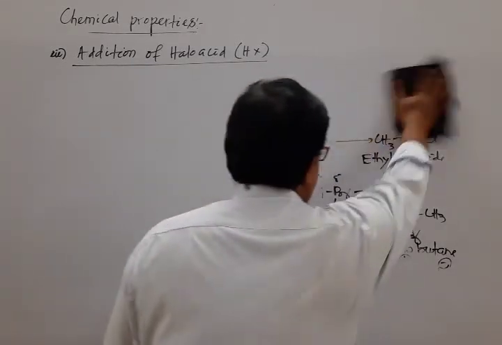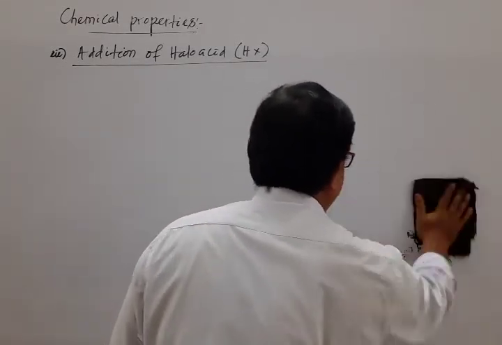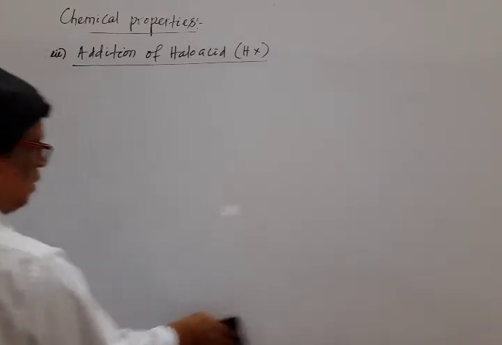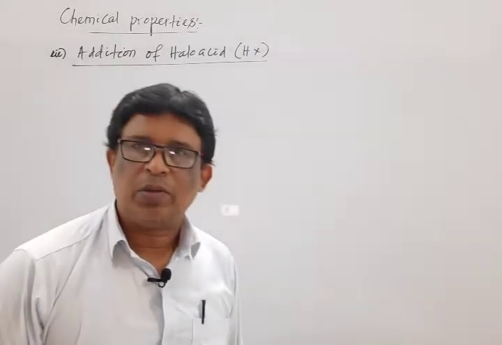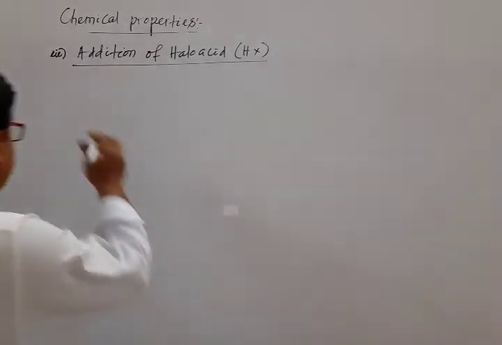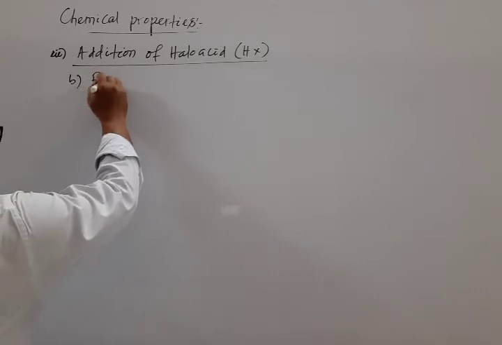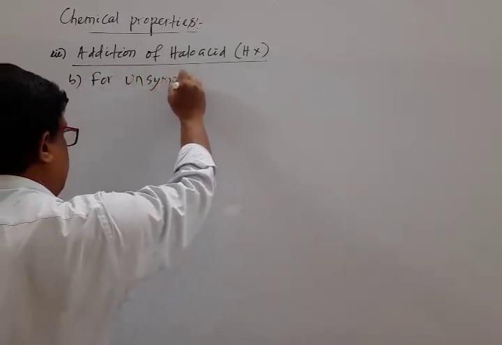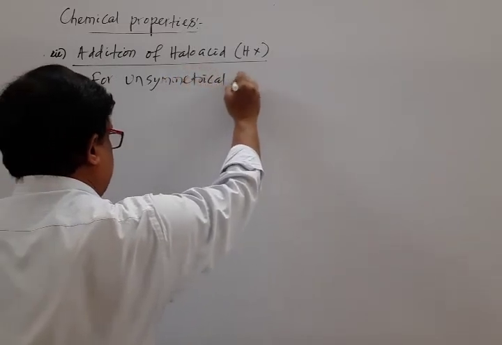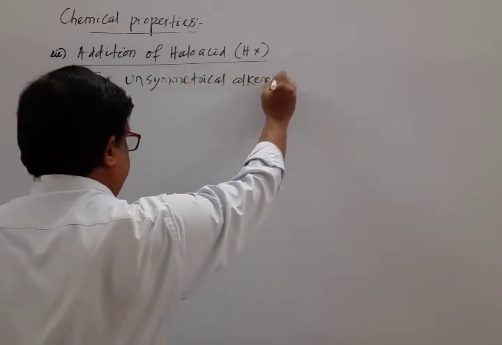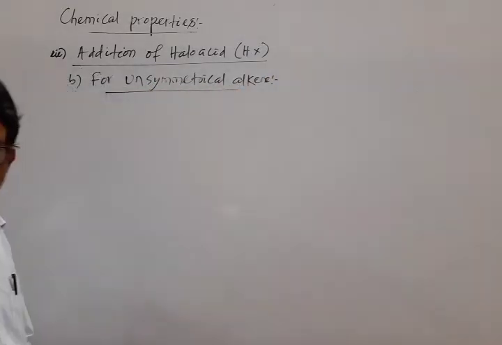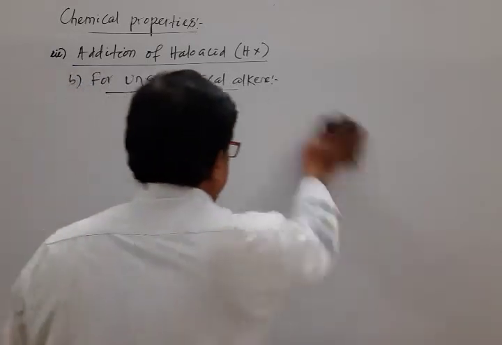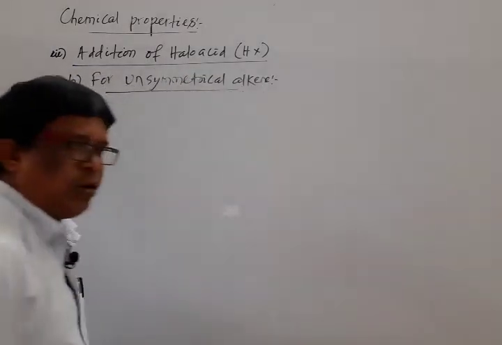When a halo acid is added to an unsymmetrical alkene, the major product is decided by a rule known as Markovnikov's rule. So B2 is for unsymmetrical alkene. I repeat again, if the alkene is unsymmetrical, it will follow one rule which is known as Markovnikov's rule.